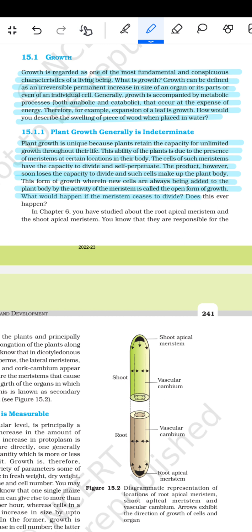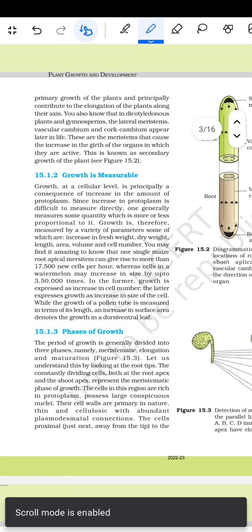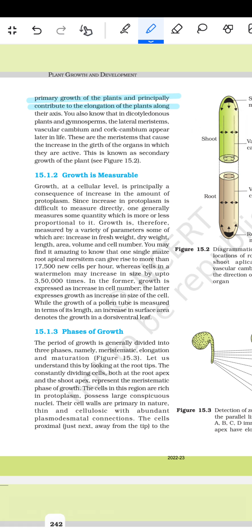What would happen if the meristem fails to divide? Did this ever happen? In chapter 6, we have studied about the root apical meristem and the shoot apical meristem. We know that they are responsible for the primary growth of the plant and they principally contribute to the elongation of the plant along their axis.